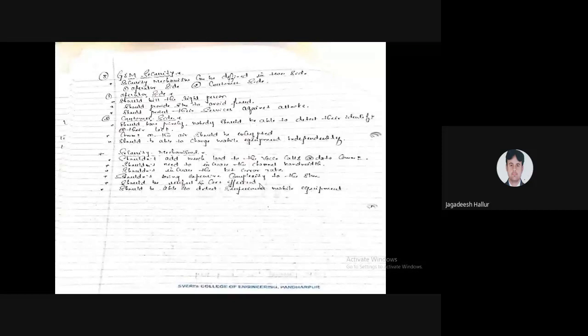And the second point is security. How does GSM security take place? GSM security operates on two sides: one is the operator side and the second is the customer side.